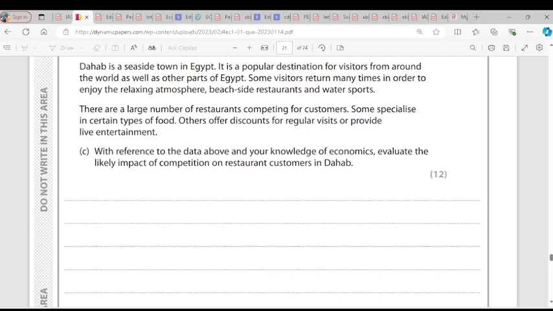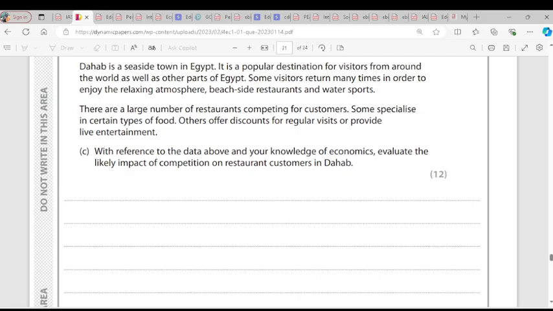Increasing competition may also allow customers to enjoy quality meals, as different restaurants may want to attract customers with quality. When the prices are the same, customers will start thinking about quality. Because there is increasing competition in the market for restaurants, all restaurants would want to find a way to make their products or services unique from those of competitors. So they have to offer quality service. Increasing competition gives customers the opportunity to make different choices when it comes to choosing restaurants. Because there are a lot of restaurants in Dahab, customers have variety to choose from. That is also good for customers because they have many choices to make.